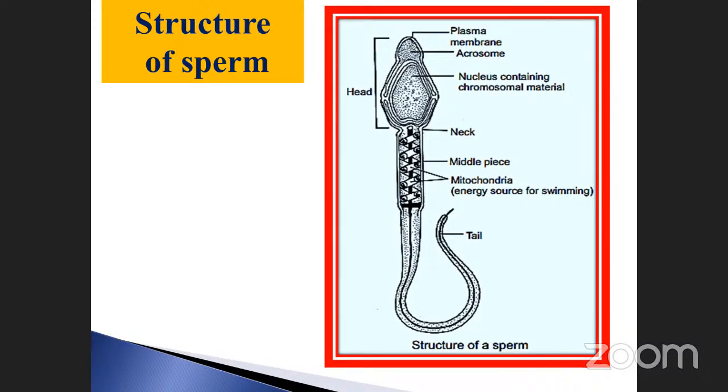Followed by the neck. It is a connection between the head and the body part in the middle. The middle piece is there, and the middle piece consists of the mitochondria. Not only that, the tail-like structure is also connected with the middle piece. Here the head, neck, middle piece, and also tail part are there. The mitochondria are the energy source for swimming. Already I told you how they will get the energy.